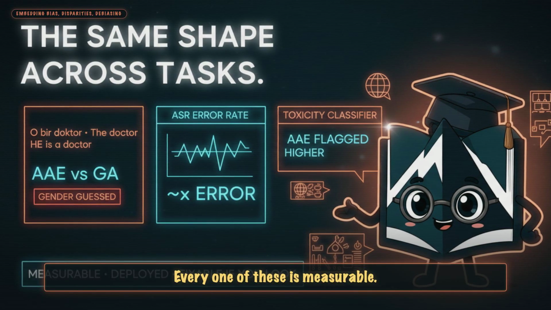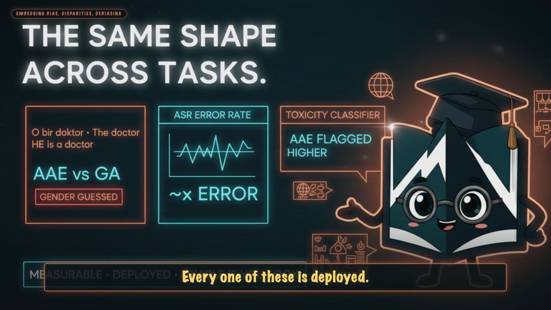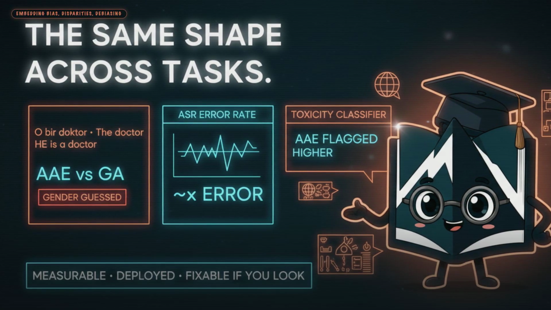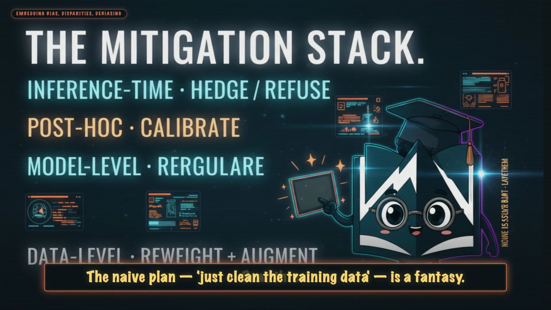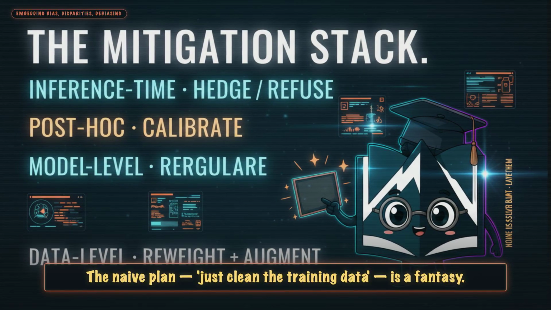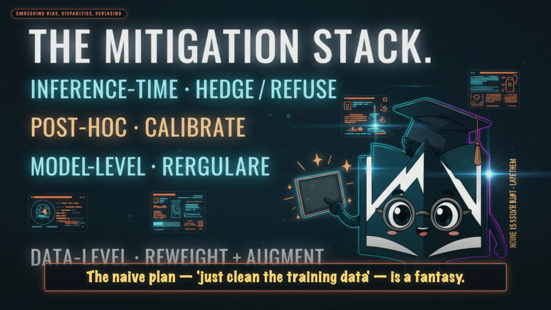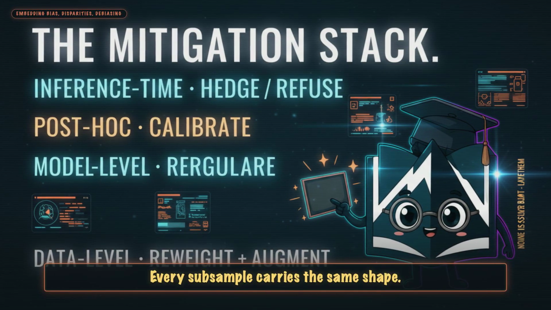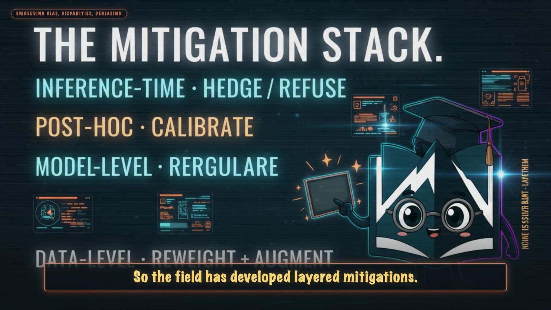Every one of these is measurable. Every one of these is deployed. Every one of these is fixable, but only if you go looking. Beat 3. Debiasing. The naive plan, just clean the training data, is a fantasy. The internet cannot be cleaned. Every subsample carries the same shape, so the field has developed layered mitigations.